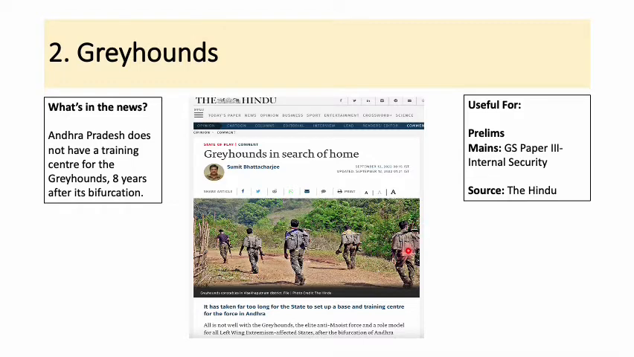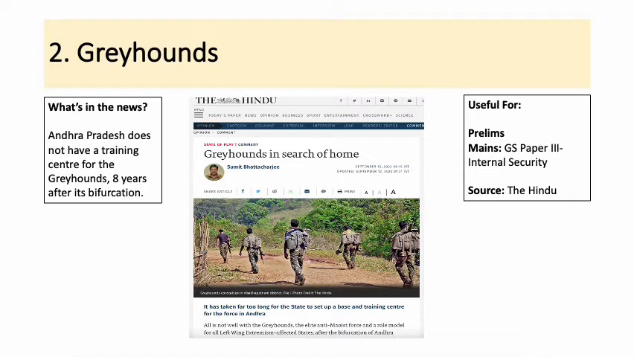You can serve in the Greyhounds only for a limited time, mostly till you attain the age of 35, and then you have to return to your parent unit of the civil police. Andhra Pradesh only initiated this Greyhounds police force. And the Greyhounds have also created a great network of operators and informers who can monitor every activity of the Naxals in the area.